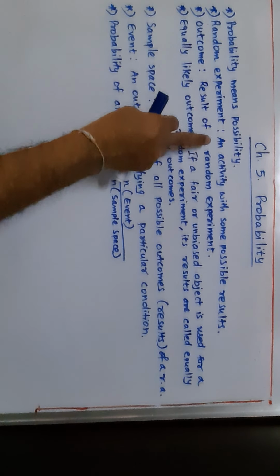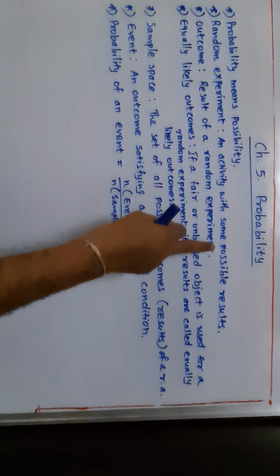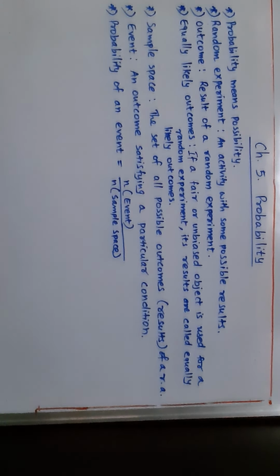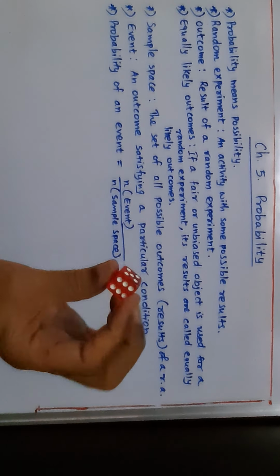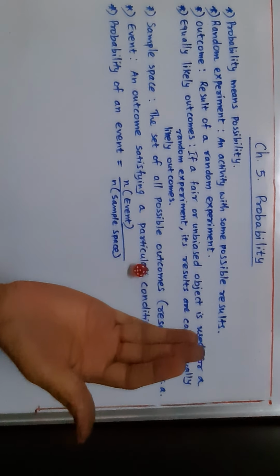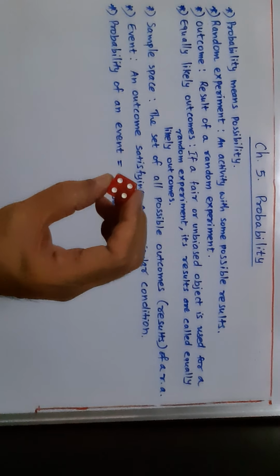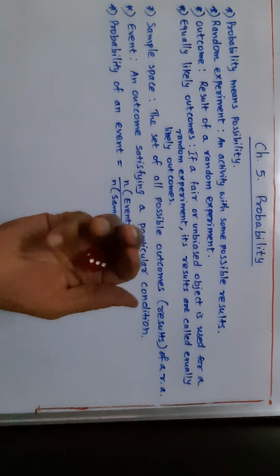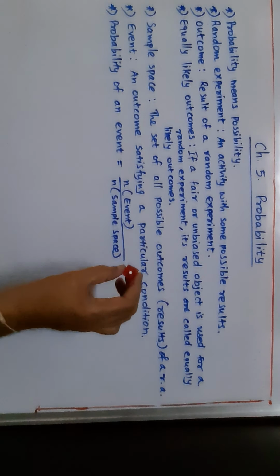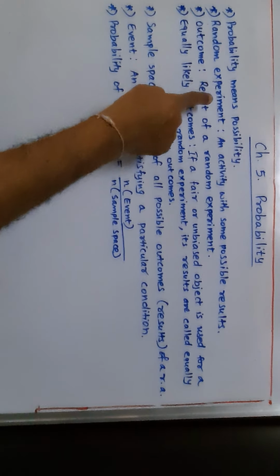What is a random experiment? Any activity or experiment which you do, which has some possible result, is called a random experiment. For example, this is a die. If I throw this die, then on the upper surface a number comes. Which number has come here? It is 4. Then suppose I roll it again. Which number came on the upper surface? 1. So this activity I did is called a random experiment.